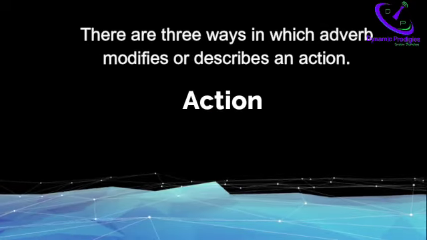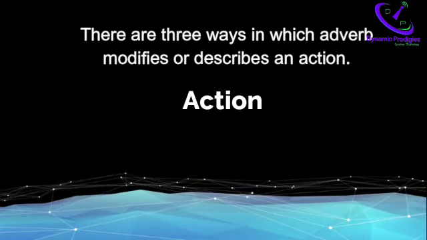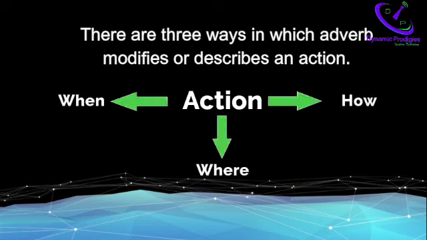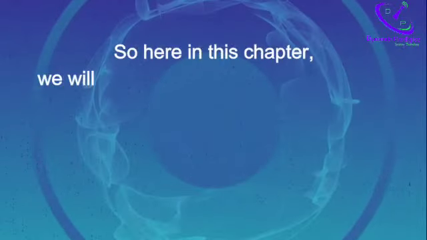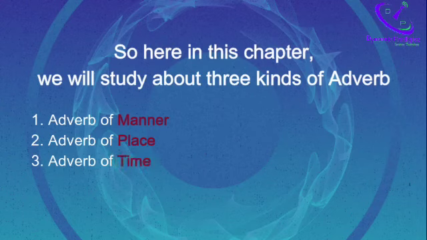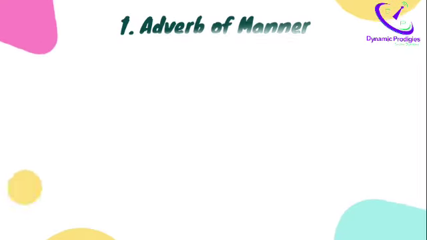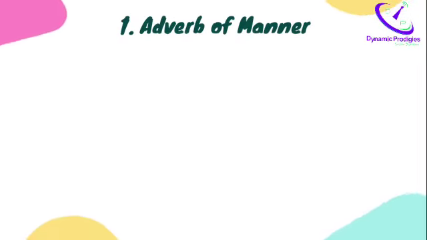There are three ways in which an adverb modifies or describes an action. The three ways are when, how and where. So in this chapter we will study three kinds of adverb: adverb of manner, adverb of place and adverb of time. So let's get started. Number 1 is adverb of manner.